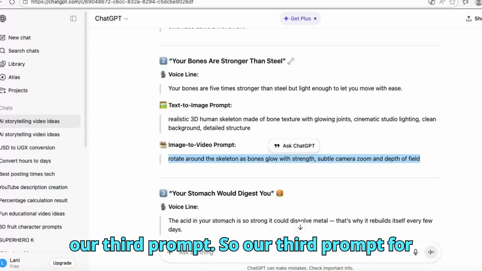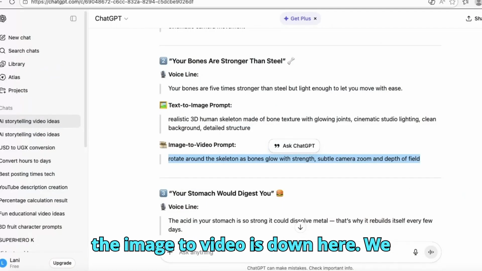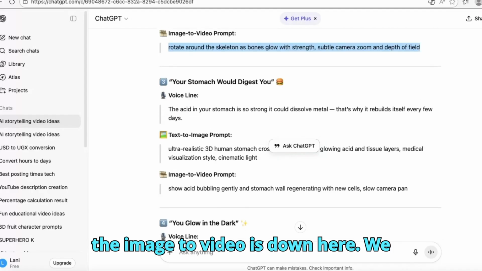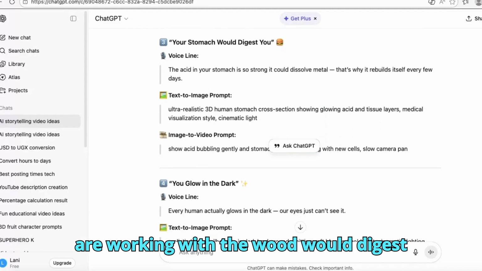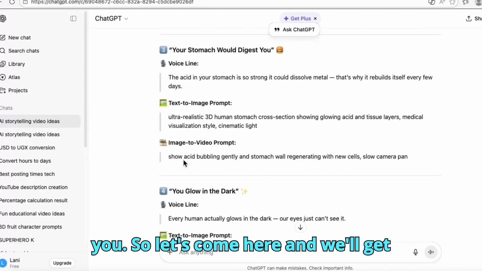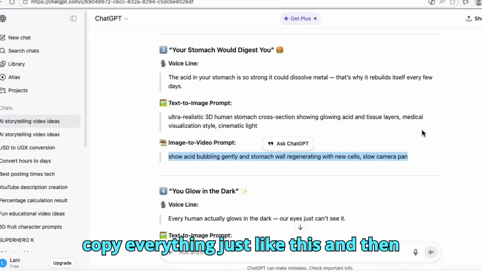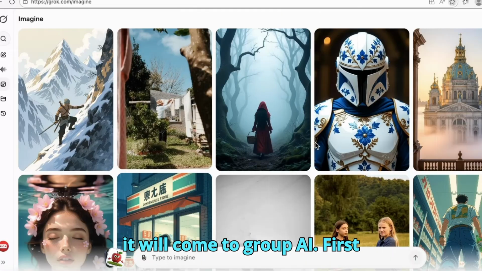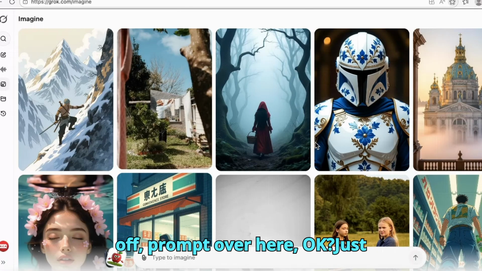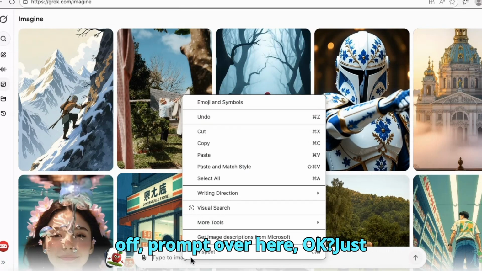So our third prompt for the image to video is down here. We are working with your stomach would digest you. So let's come here and we get the image to a video prompt. Copy everything just like this, and then we come to Grok AI. Paste our prompt over here, okay, just like this.